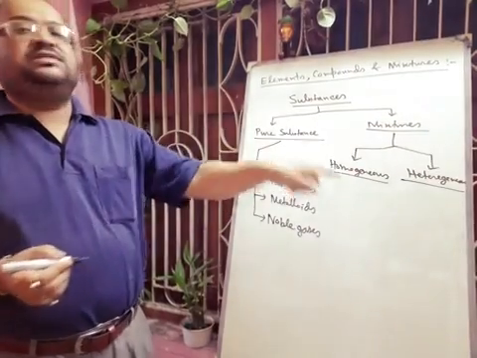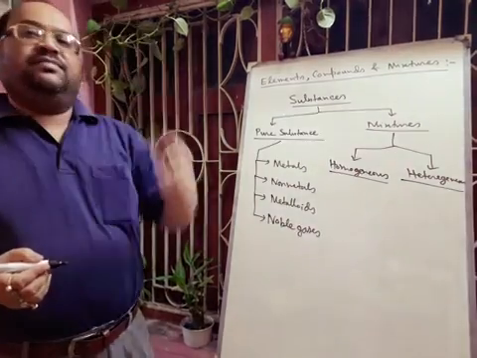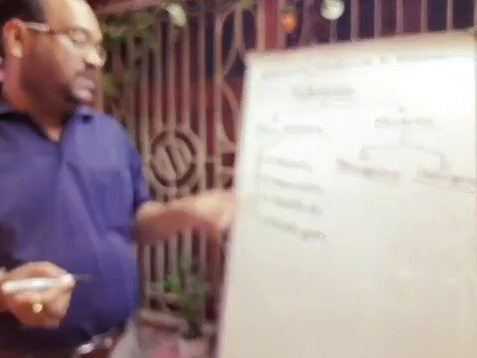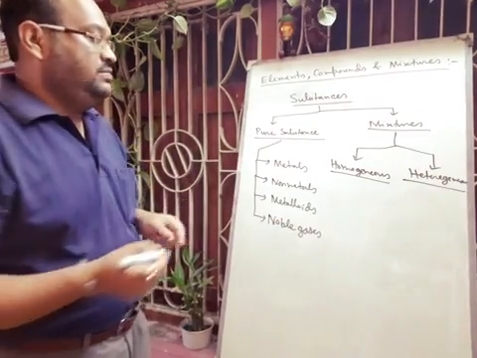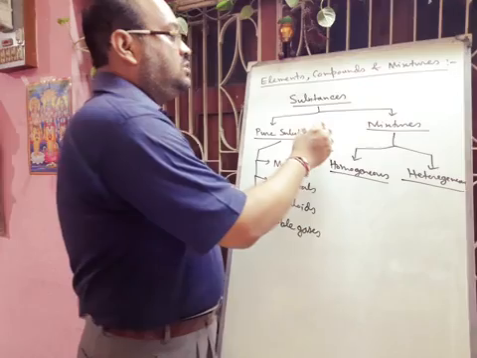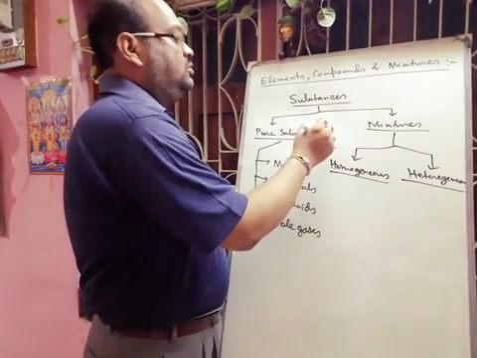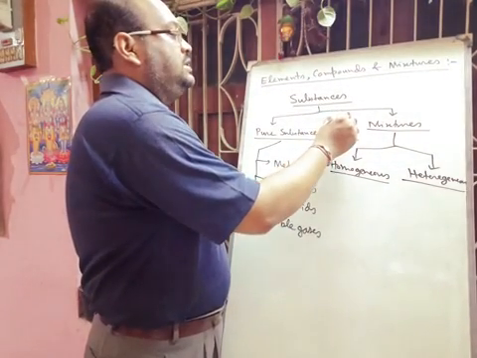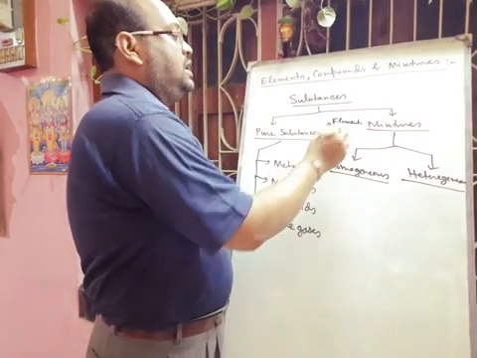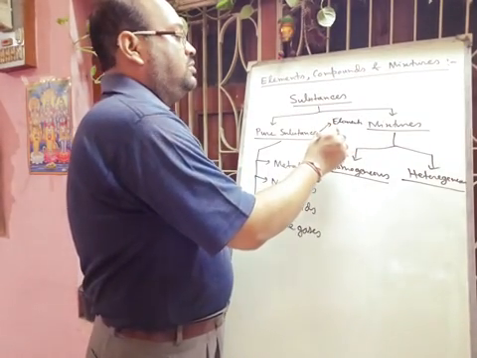Now this homogeneous mixture and pure substance may also be of two types. That pure substance can also be divided into two types. One you can tell elements and another you can tell compounds.